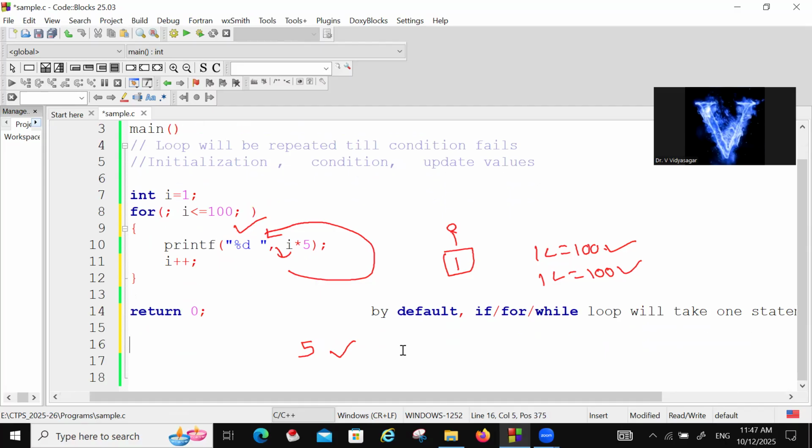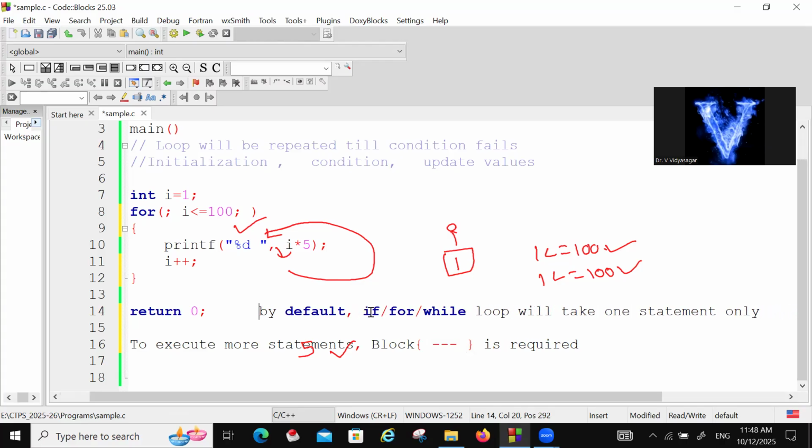To execute more statements, a block is required. Block means just open the curly braces, give the statements, and close it. This block is required to execute more statements. Only one statement means that if you don't give any block, it will automatically consider only one statement. If you are giving a block, it will consider all the statements inside it.